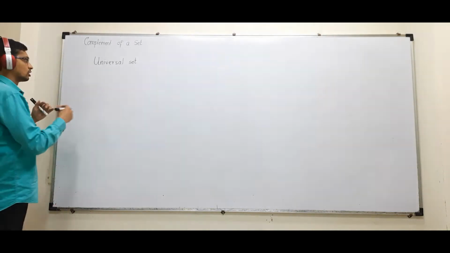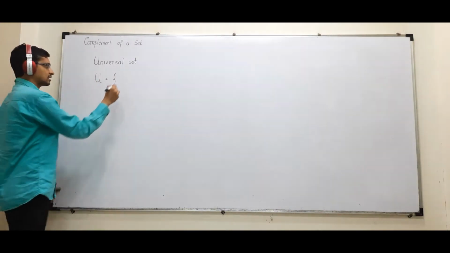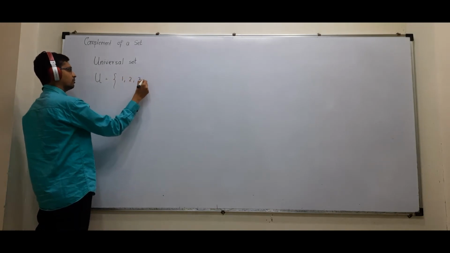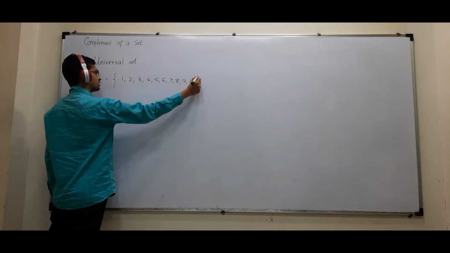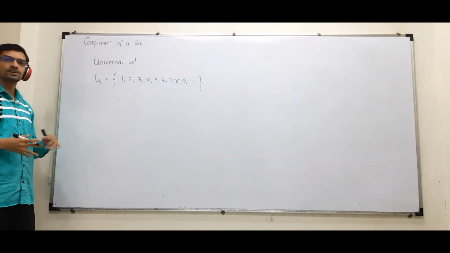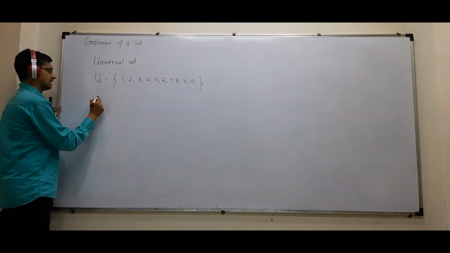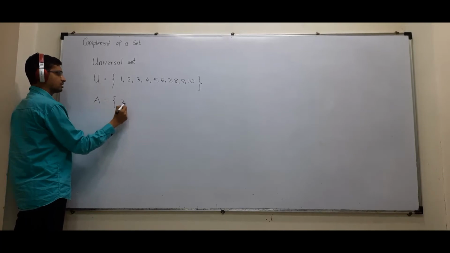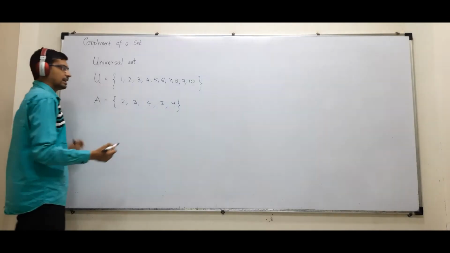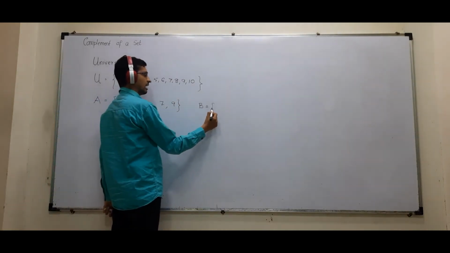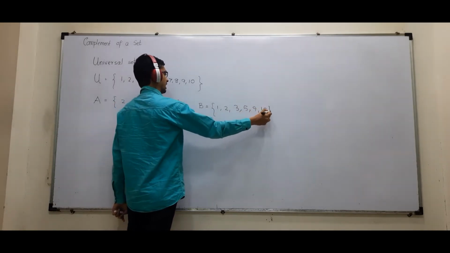So now here I will define a set U, which I will call the universal set, having numbers from 1 to 10. I am myself declaring that it is the universal set of my given sets. So U is from 1 to 10. There is a set A defined having elements 2, 3, 4, 7, 9. There is a set B having elements 1, 2, 3, 5, 9, 10.